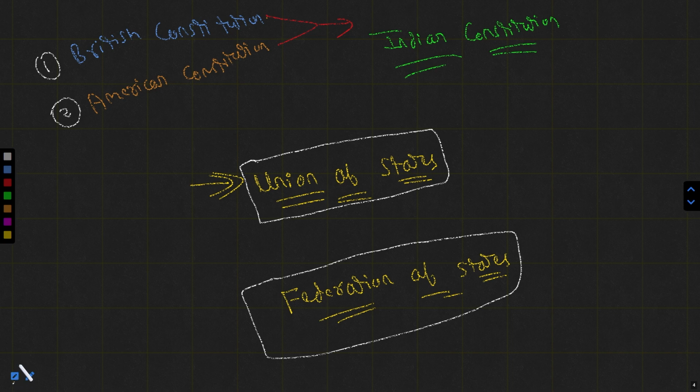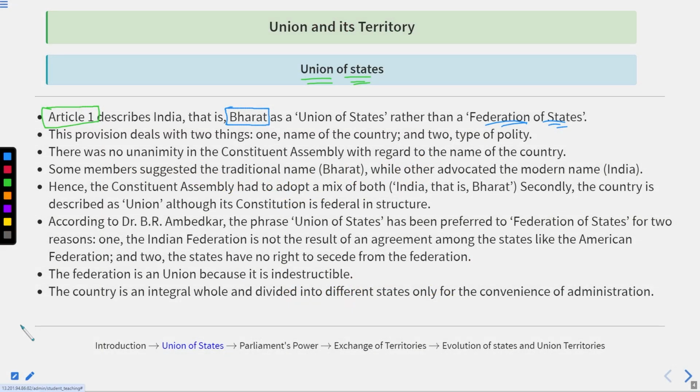All right. So remember, whenever we talk about India, Article 1 describes India as a union of states, not a federation of states. This provision deals with two things: one, the name of the country, and two, the type of polity.